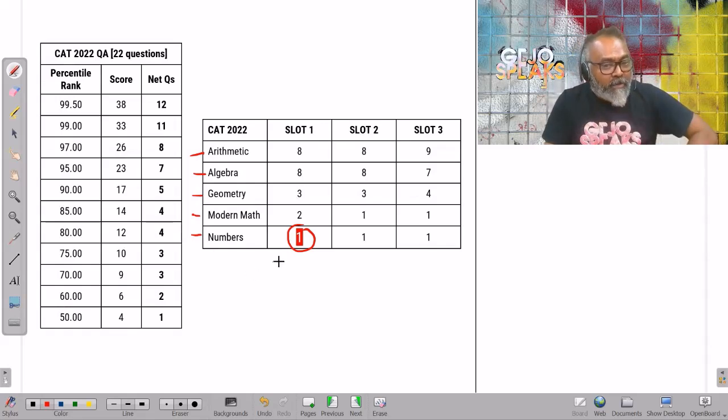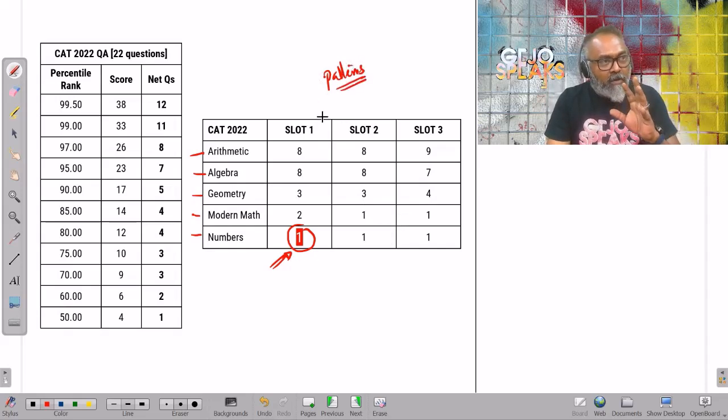So sometimes this can actually be misleading. Let's look at CAT 2022 slot 2 as well. A few questions, one more idea. One thing that you see is that with these kind of questions, when I have to look at factors and multiples, there's another thing that you should also look at, which is this whole idea of patterns.